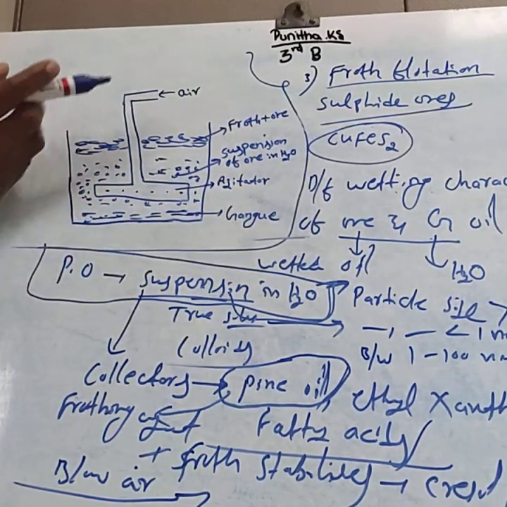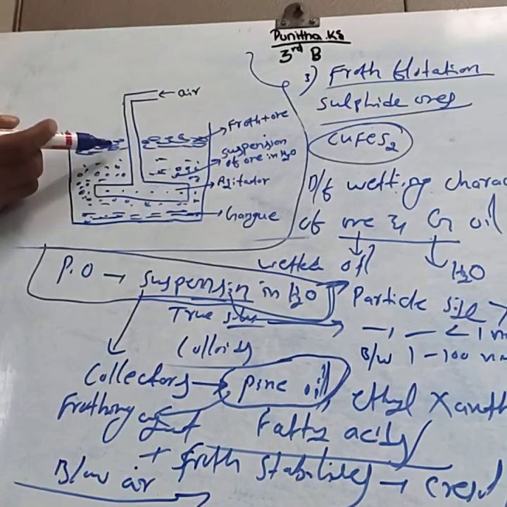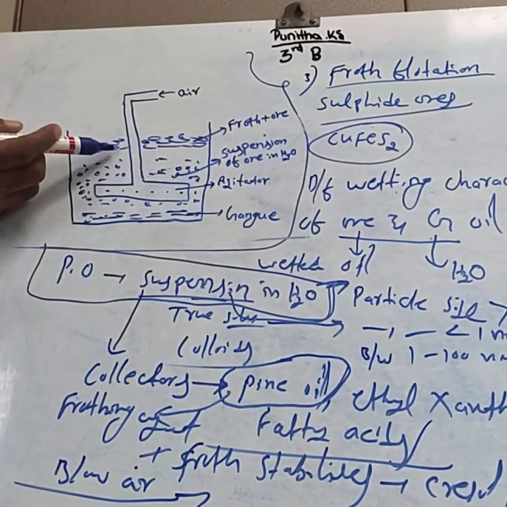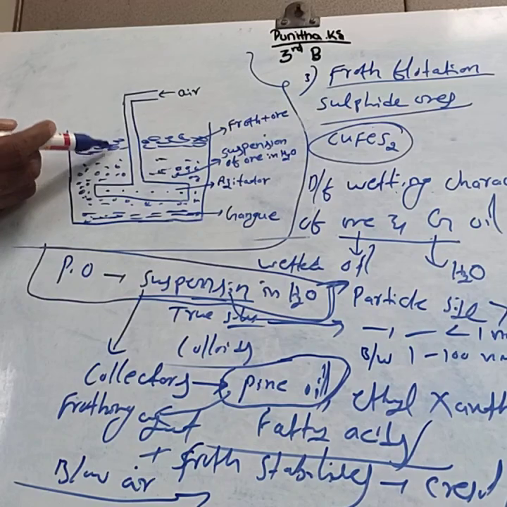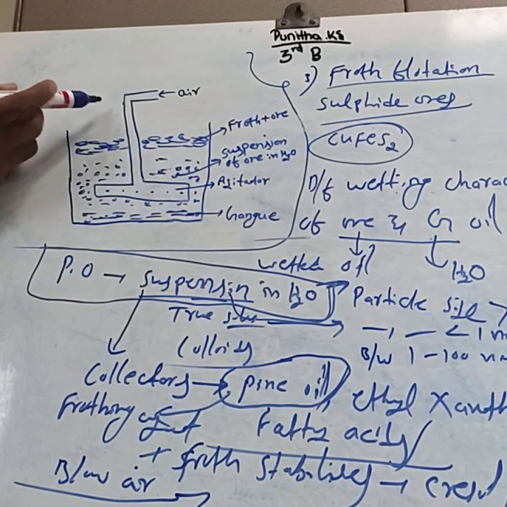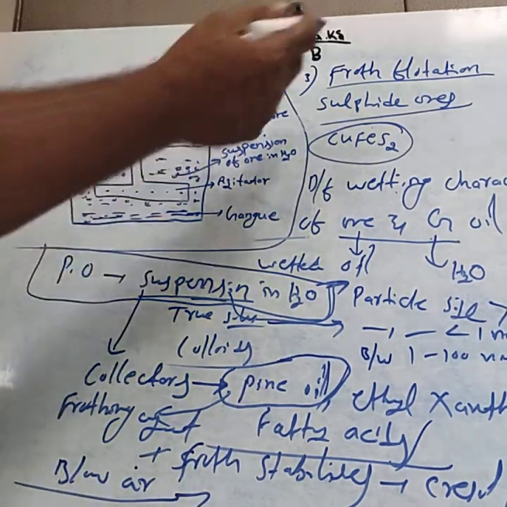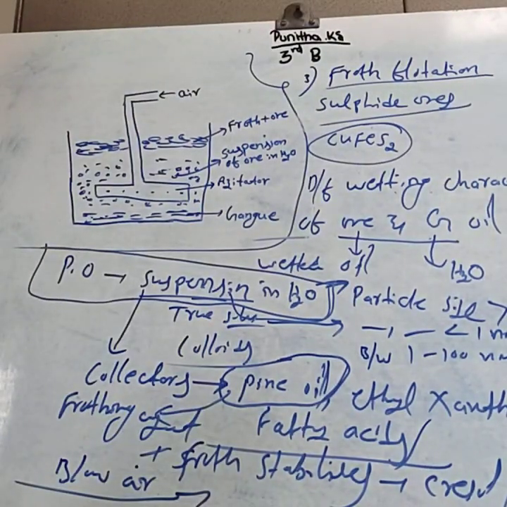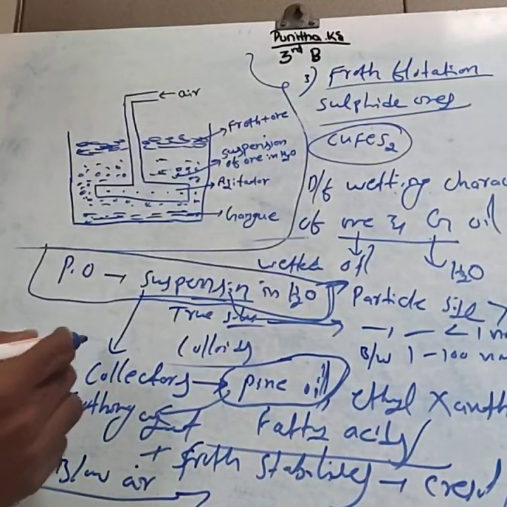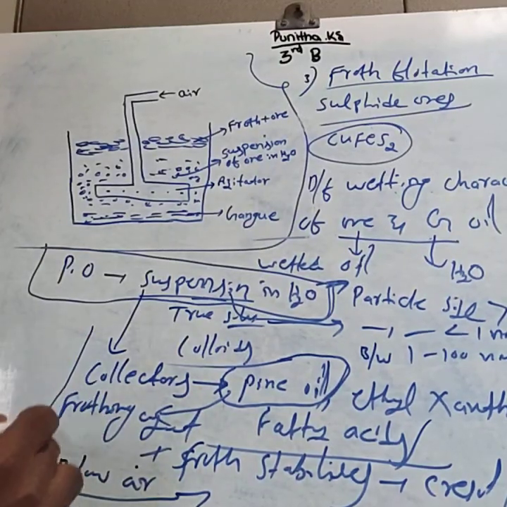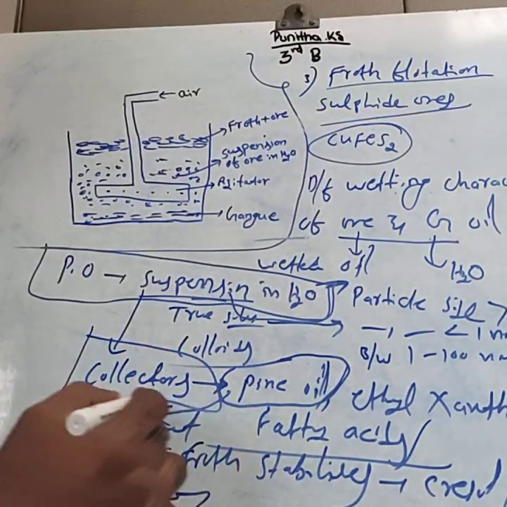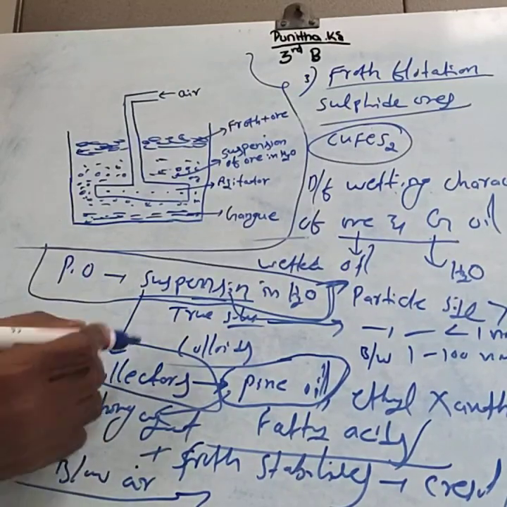If you separate the froth, then you can separately collect the ore particles and dry them. Thereby, you can separate the ore and the gangue particles. This is about froth flotation. In this froth flotation, you have to consider the role of the collectors. This is for 1 mark.